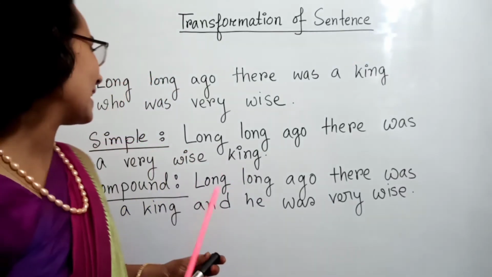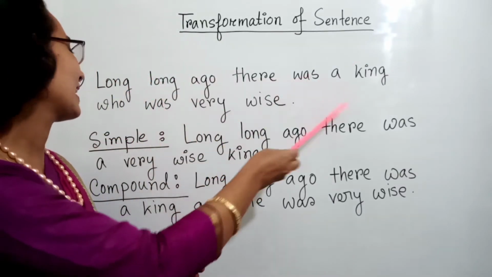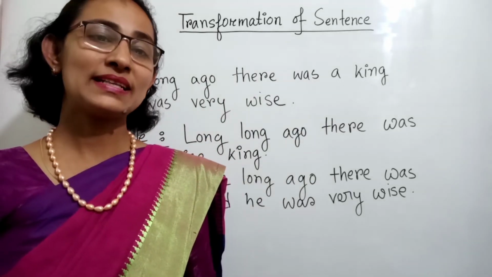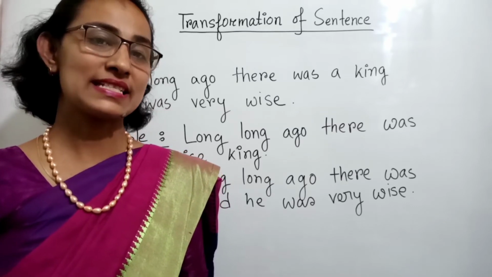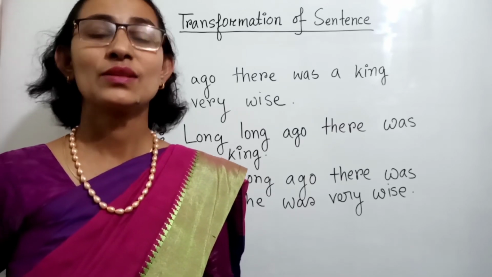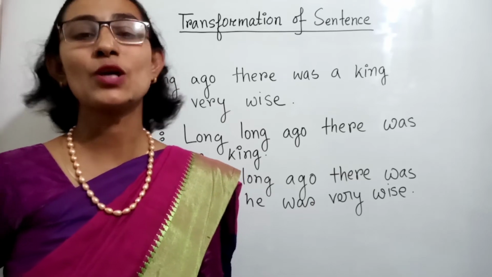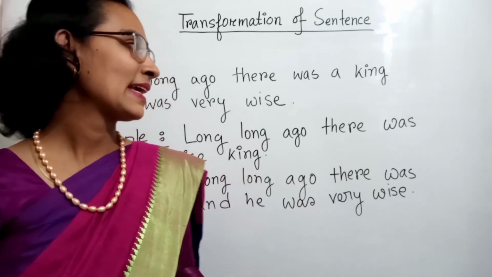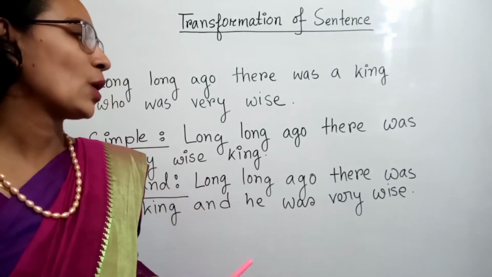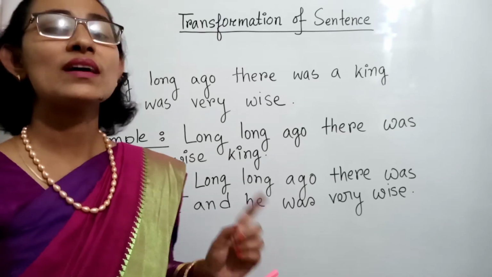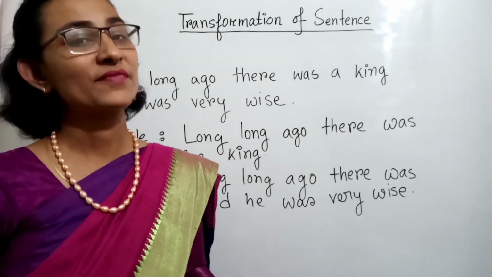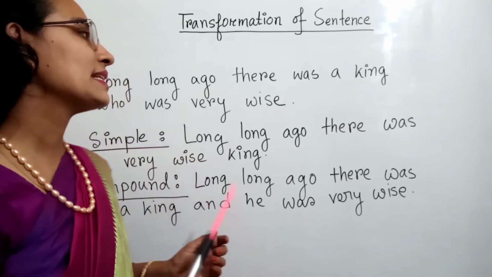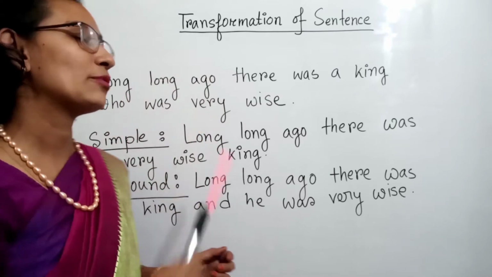My first question is, long, long ago there was a king who was very wise. You need to remember that there are three kinds of sentence according to structure. Those are simple, complex and compound. Already I have told this in my first lecture. Simple sentence always indicates one subject and one verb. Complex sentence, there are two clauses, one principal clause and another subordinate clause.